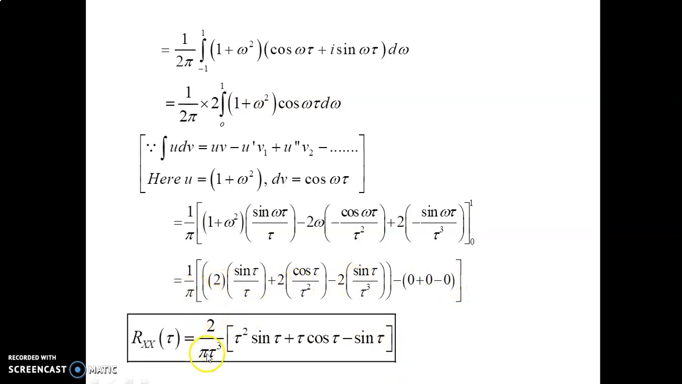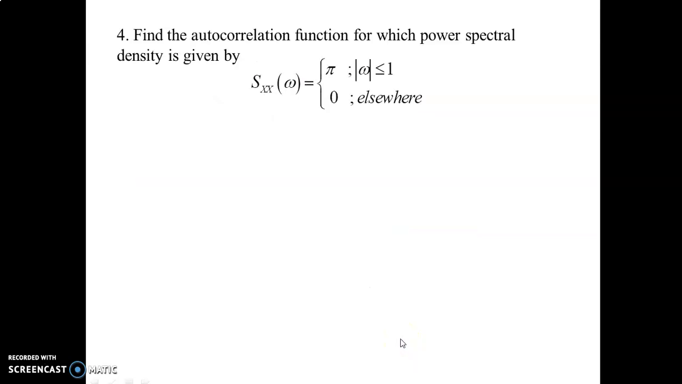Next, the answer is: we take this 2 common outside. So 2 divided by pi into, taking the LCM, 1 divided by tau cube outside. Next we write tau square into sin tau plus tau into cos tau minus sin tau. The sum is over.